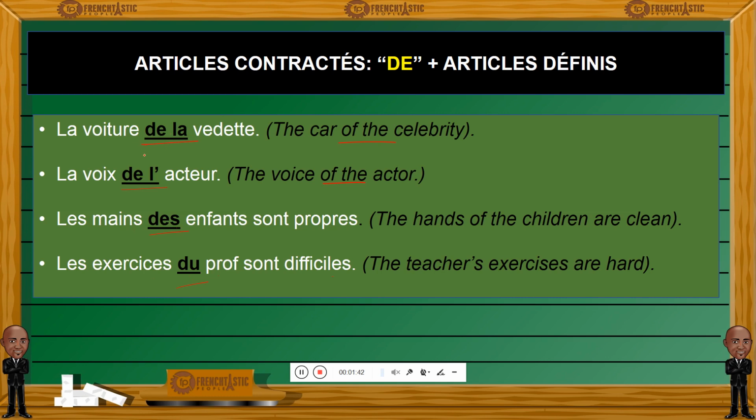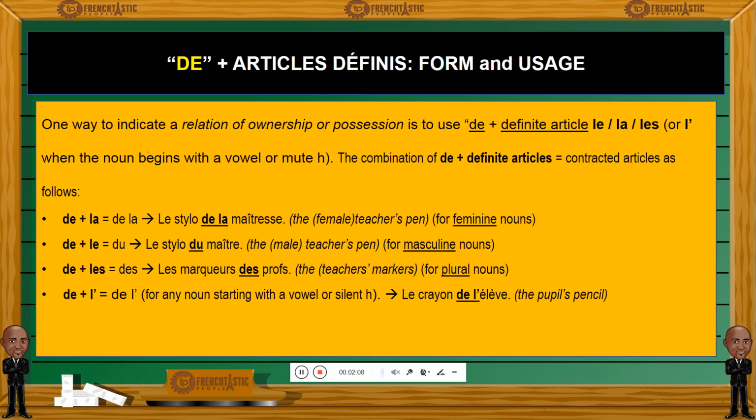These are our contracted articles, which are made of, as we said, de followed by a definite article. However, it's not quite obvious in some cases. Here we have des. Here we have du. We don't seem to see the definite article here. It's not quite obvious, but it's actually embedded inside this word, des. So let's look at each one of these contracted articles in depth.